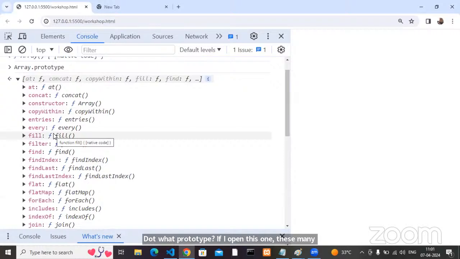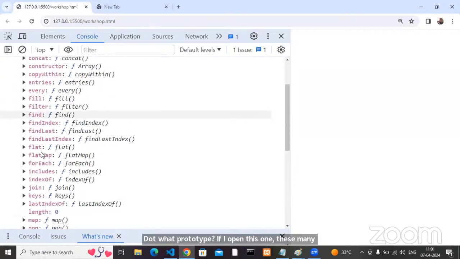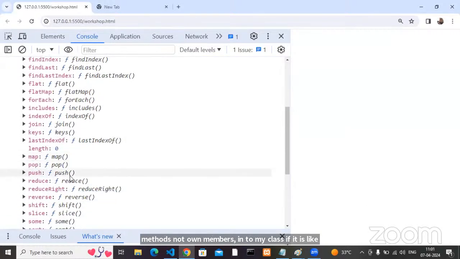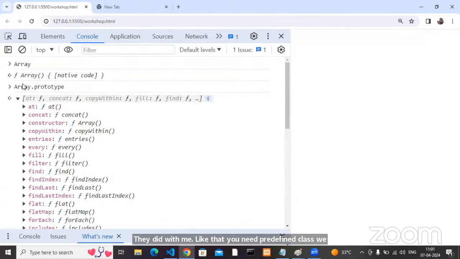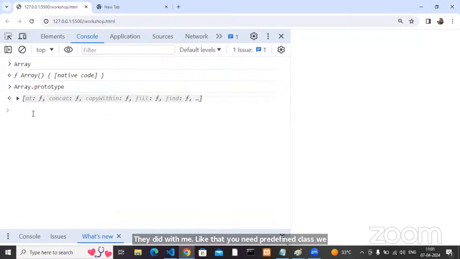If they are inherited members also, can I access them or not? See, one of my methods is what? Push method is there or not? Agreed with me? Like that, any predefined class you can take. You can see the methods.